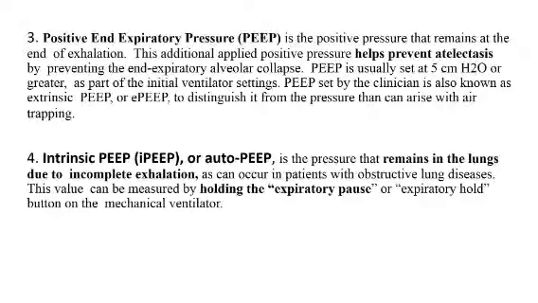So next thing is PEEP, that is positive end expiratory pressure. It helps prevent atelectasis. It is the positive pressure that remains at the end of the exhalation. I'll be explaining the value of PEEP, or the importance of PEEP in ARDS, a bit later when we'll be talking about COVID ARDS especially. So just to summarize, the PEEP which we keep from the ventilator is known as extrinsic PEEP. And if my patient is generating PEEP from himself, it will be known as intrinsic PEEP, also known as IPEEP.